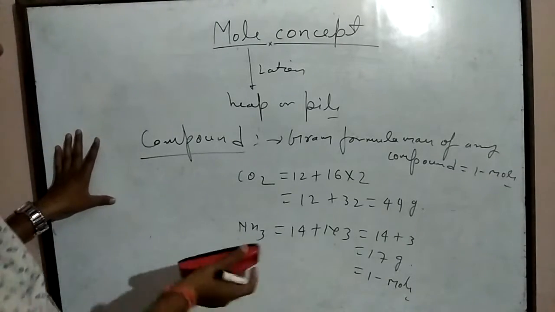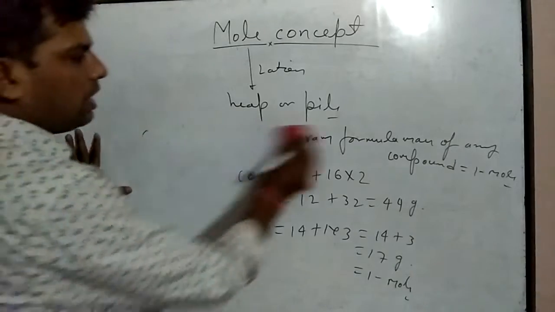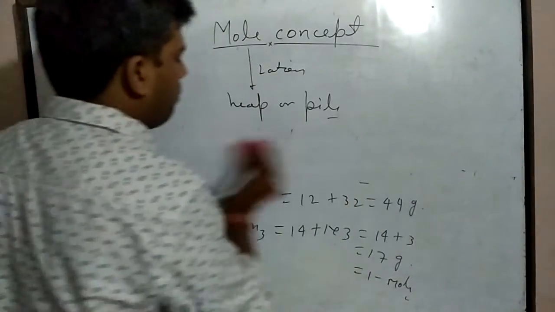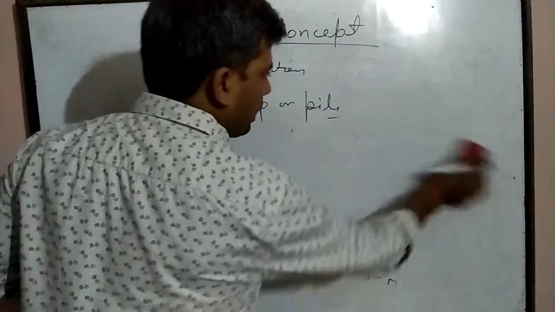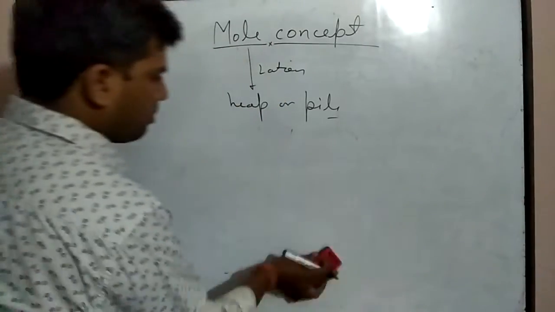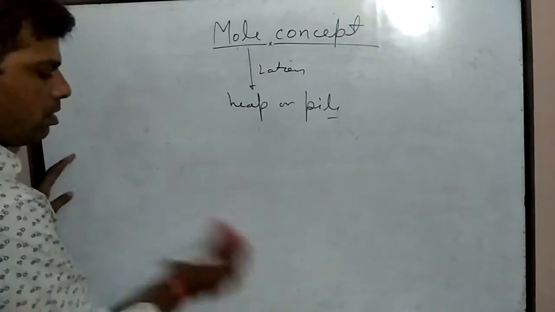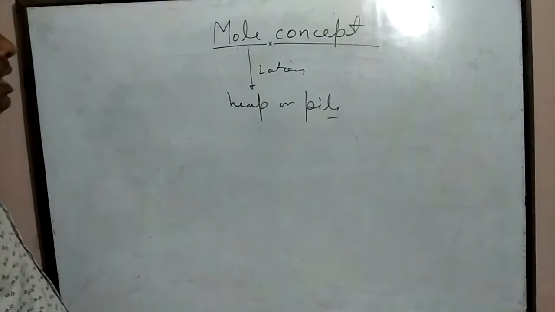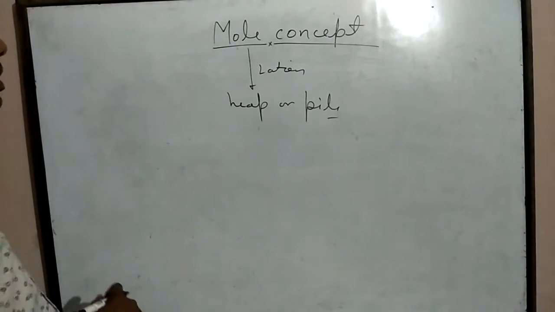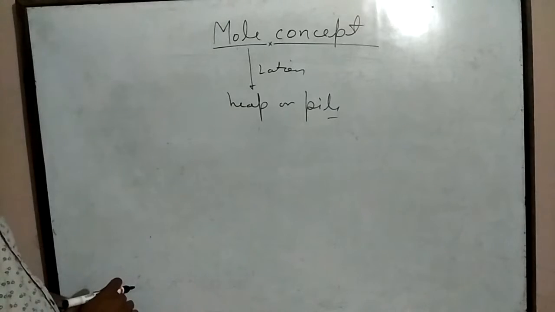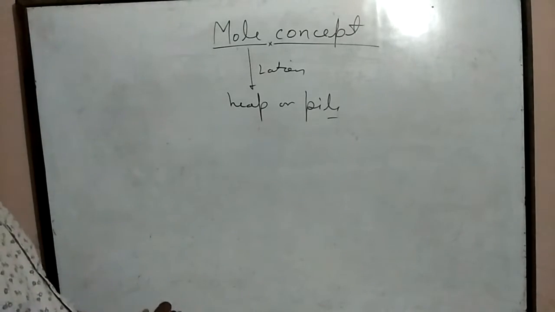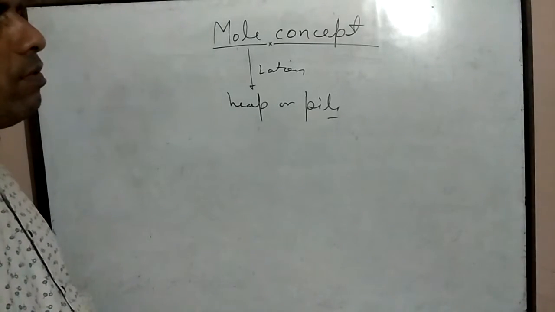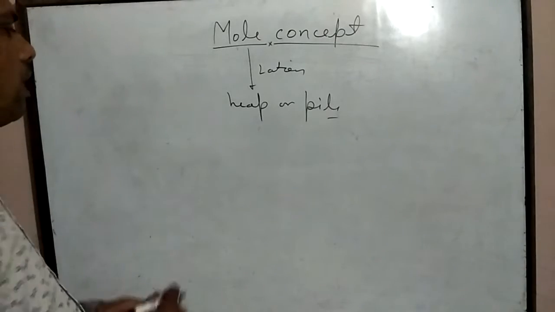Now, if any gaseous substance is taken, then the mass of any gaseous substance in 22.4 liters will be equal to 1 mole.